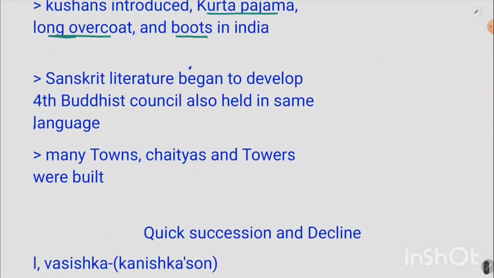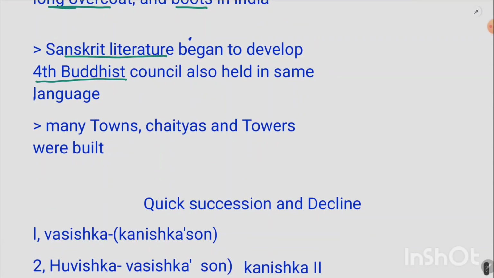Also, Sanskrit literature was at its peak during this time, because it began to develop then, and it's also believed that the fourth Buddhist council held in Kundalwan was conducted in the Sanskrit language. And what is the other contribution? Many chaityas, towns and towers were built during the Kushan Empire.